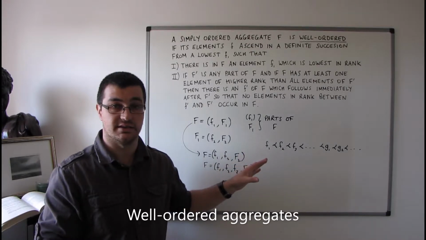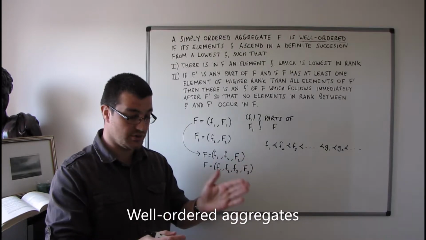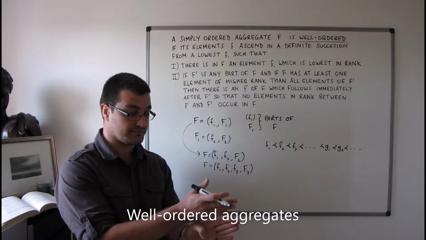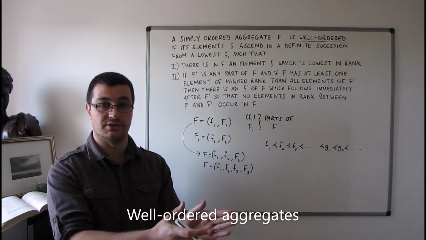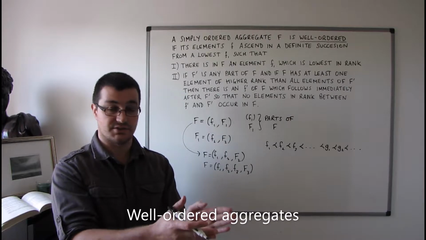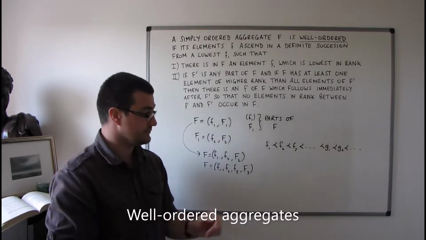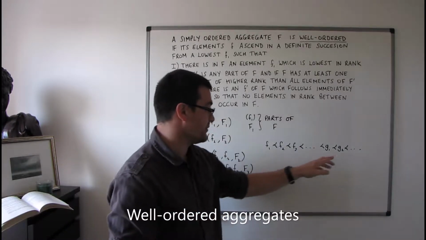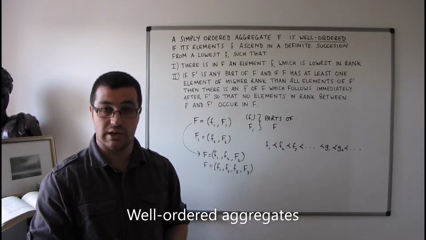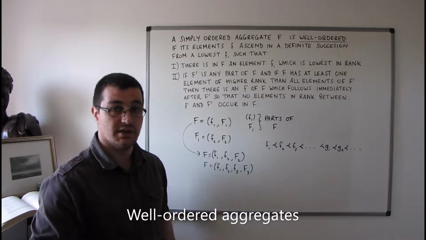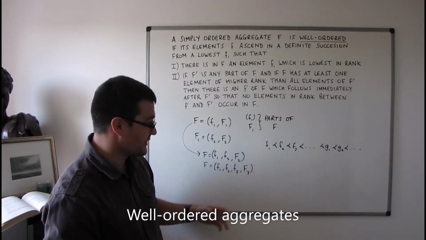That's not the case here. We can definitely choose for a given element the next element that immediately follows that element, such that there's nothing in between. And this is going to be an important property for us to take advantage of when it comes to these well-ordered aggregates, as opposed to just merely simply ordered aggregates.